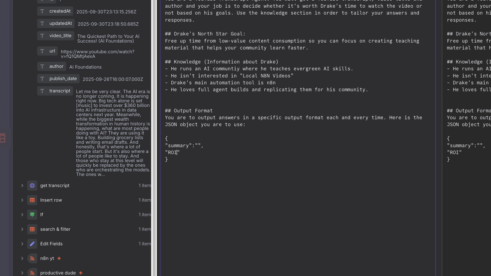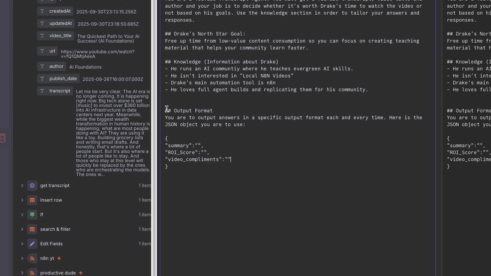I can put ROI underscore score, and then again colon, open quotes, and then a comma, since I want to add one more thing. I can just type in video underscore compliments, and then I'll arrow over, colon, and then double empty quotes, this time with no comma since it's my last object.